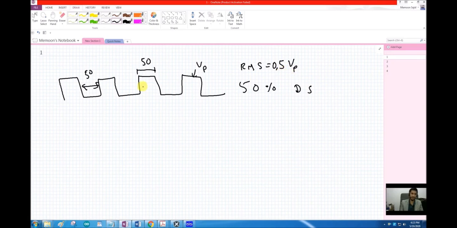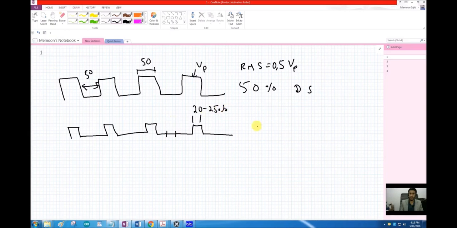So in this way we can control the duty cycle of this waveform to control the effective RMS value. For example, if I draw a waveform like this, where it is on only for approximately 1/4 or 1/5 of the time, its duty cycle is around 20 to 25% here, and its RMS value will be 0.2 to 0.25 Vp.